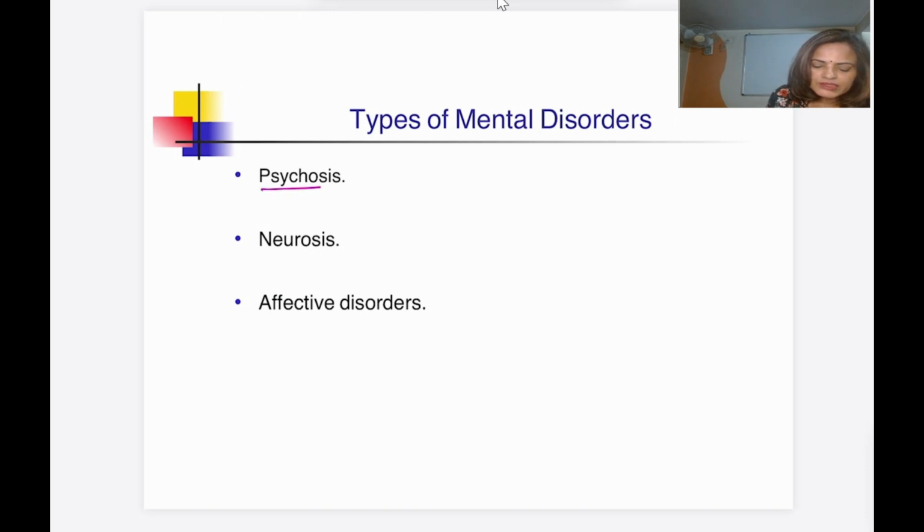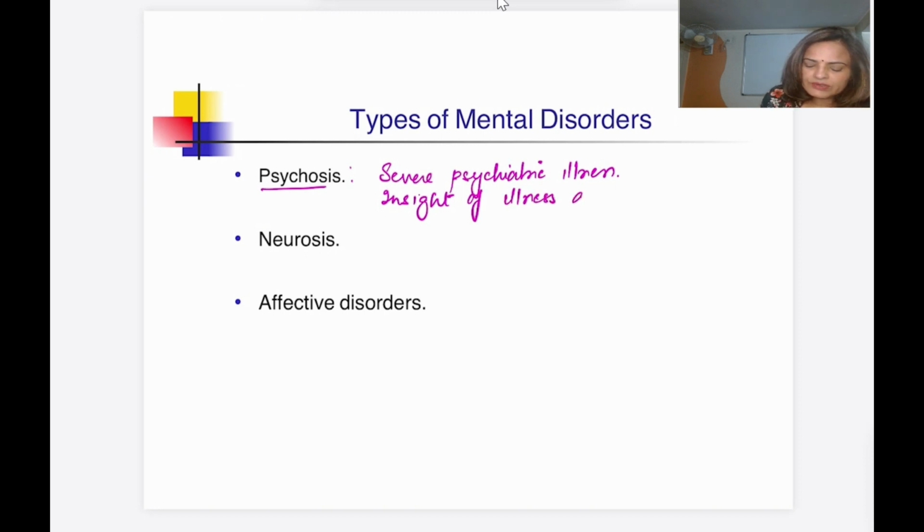So psychosis, what is psychosis? It is a severe psychiatric illness. There is a severe distortion of the thought and behavior of the person, and the insight of the illness, which is important, is absent. The patient does not know that he is suffering from the illness. This is what makes it severe. So insight of the illness is absent.